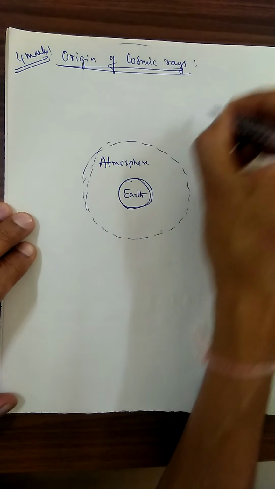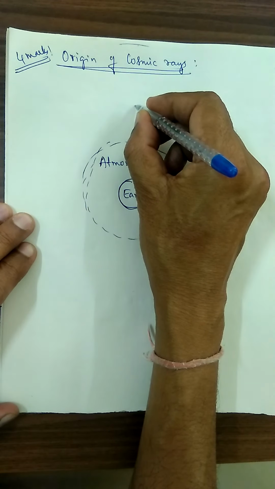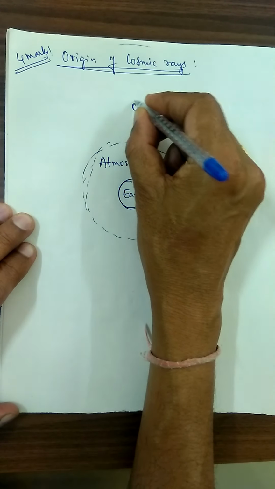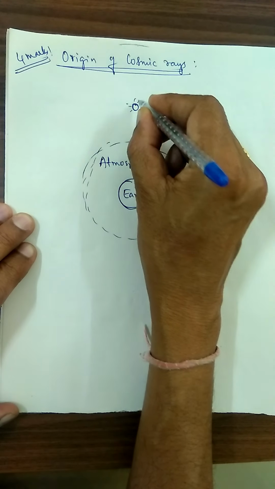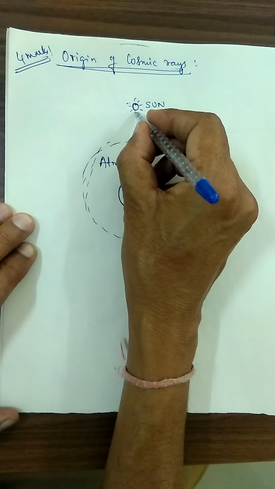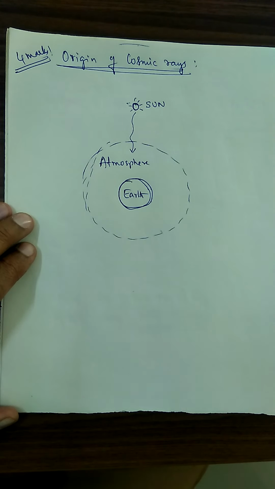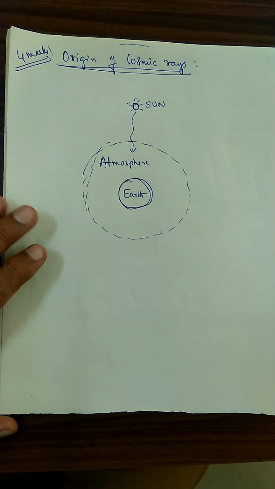Now, sun is present somewhere else here. From the sun, some of the radiations are incident. Some cosmic rays, but that percentage is very small.